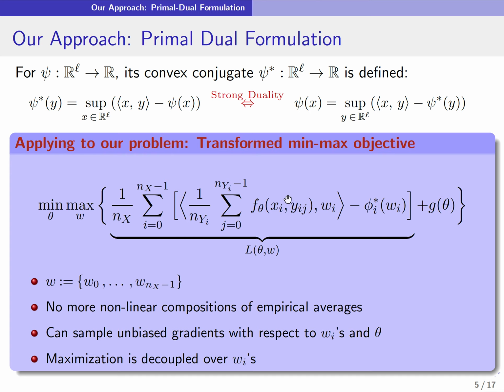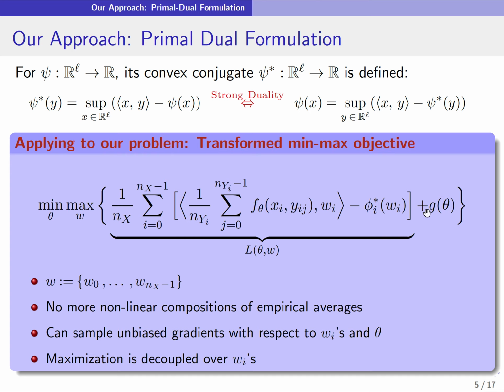So how do we solve this problem? We take a novel primal dual approach to solving this composition optimization problem. By applying this convex conjugate trick, we can reduce this original minimization problem into this min-max objective function that is written over here. What is cool about this is that there are no more nonlinear composition of empirical averages in this min-max problem.